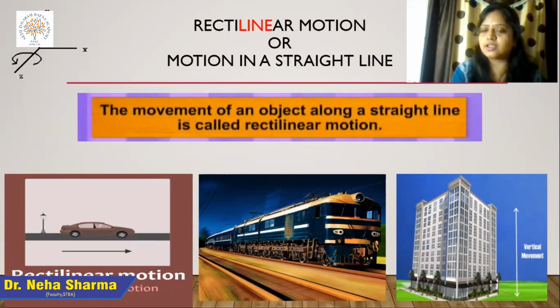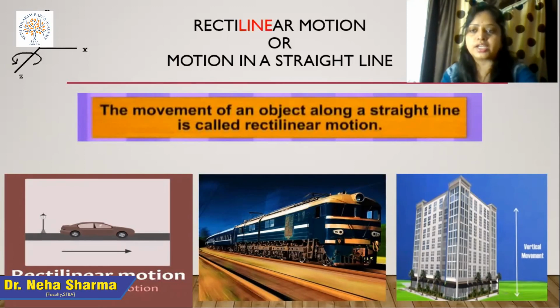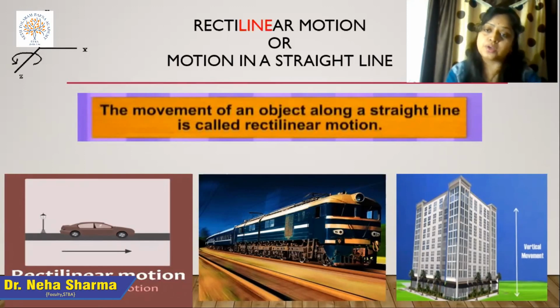There is one more example, like the rightmost picture, where you see a building. If we throw a stone from the topmost floor of that building, the stone moves and reaches the surface. In that case, the stone has a vertical movement, but the direction is single. It is in the vertical direction only. There is no horizontal direction, no z-axis direction, meaning the motion is of one direction type. In that case, we can say that the stone is having a rectilinear motion.